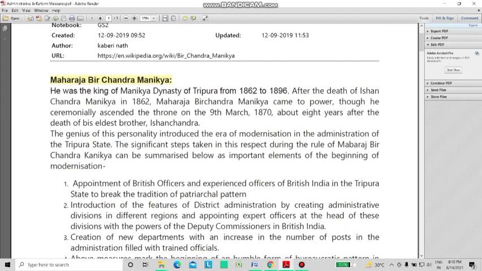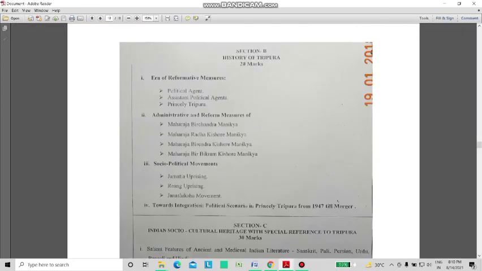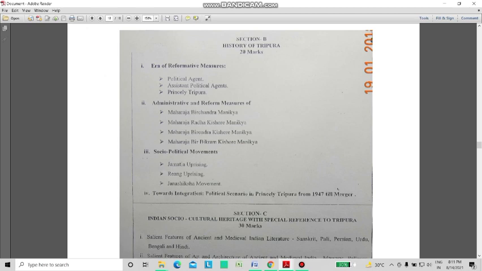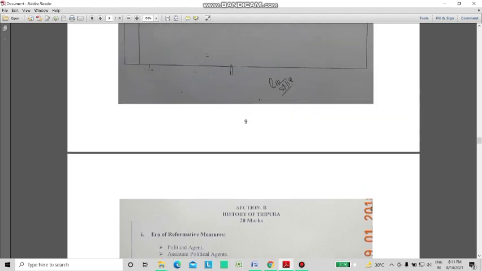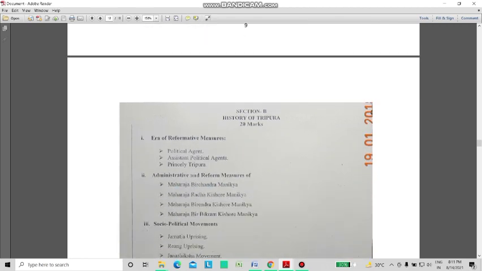One thing I want to tell you is that from this section only 20 marks are asked, right? So you must not refer to one single topic from several sources. The source may be anything: your own notes, my compilation, notes from the internet, or notes from any coaching institute. But you must stick to one single note, and you must not waste much time on this section. So please concentrate on one particular source. This applies in general to all the sections, the whole syllabus.